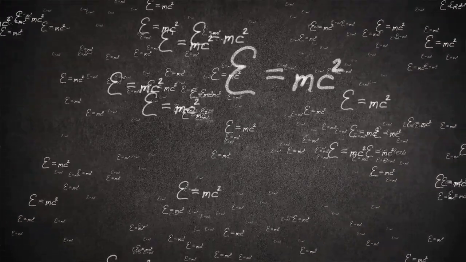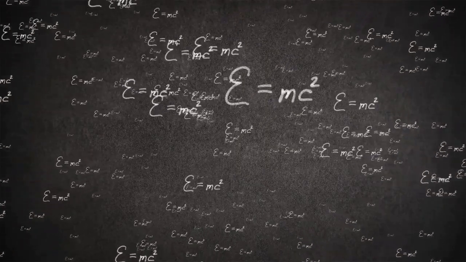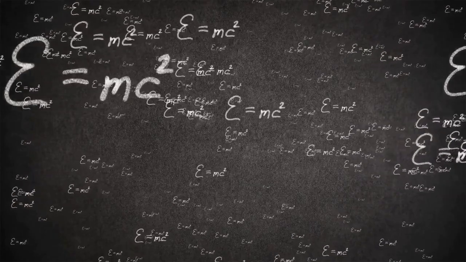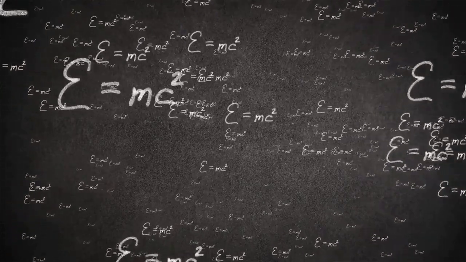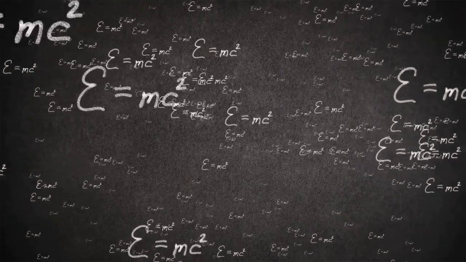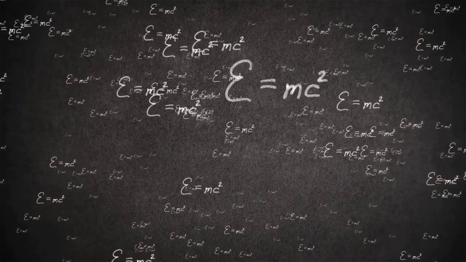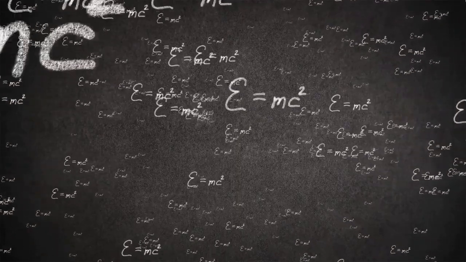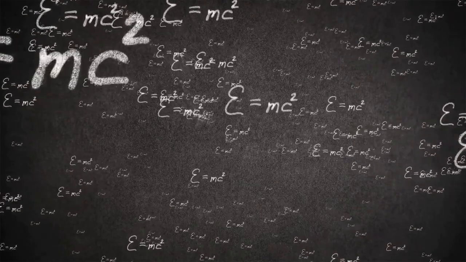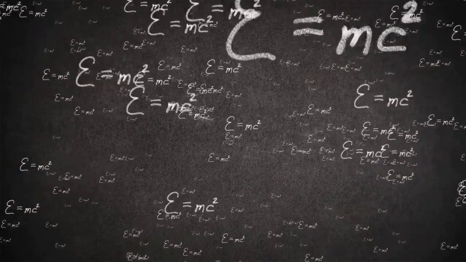The first postulate was that the laws of physics are the same for all observers in uniform motion relative to each other. This meant that the physical laws that govern the behavior of objects, such as the laws of gravity and electromagnetism, would be the same for all observers in motion. The second postulate was that the speed of light is constant and is the same for all observers, regardless of their relative motion. Einstein's theory also introduced the concept of time dilation.